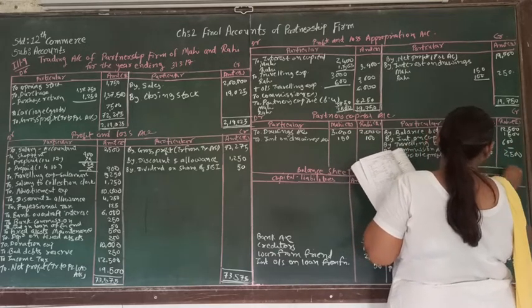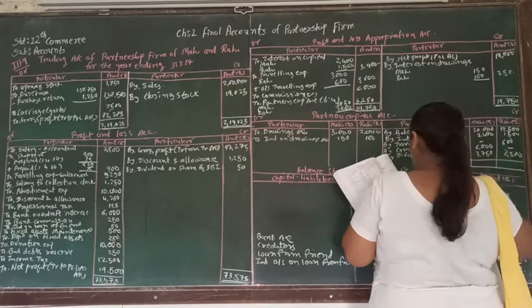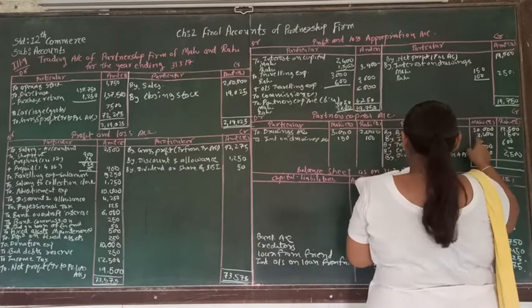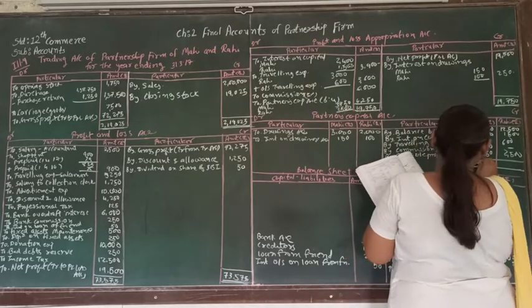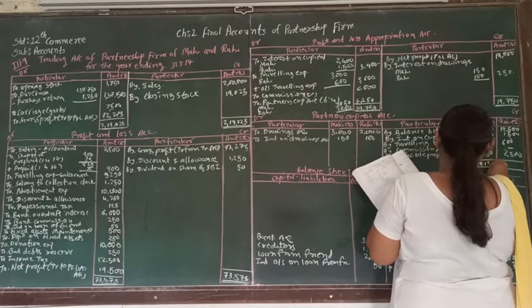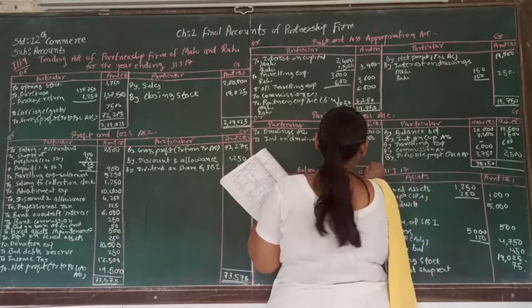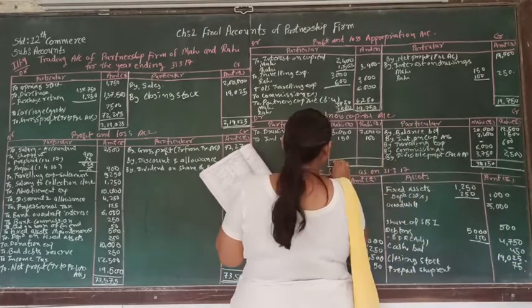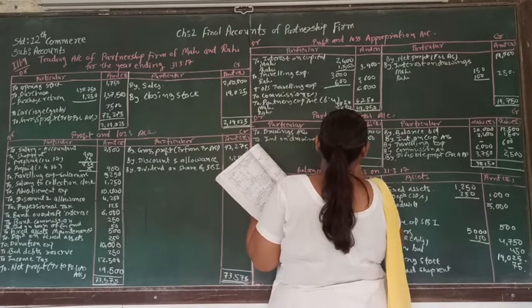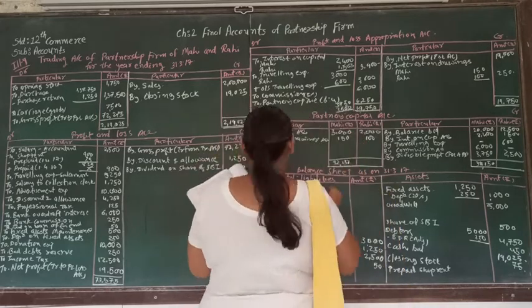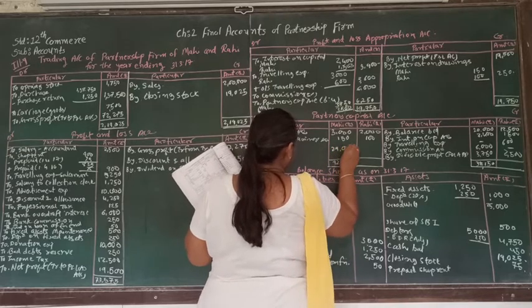So let's make the total of the capital account. The total will be 20,000, 2,400, 6,000, 3,750, 32,150. From this, if we deduct 3,150, the balancing amount will be 29,000.